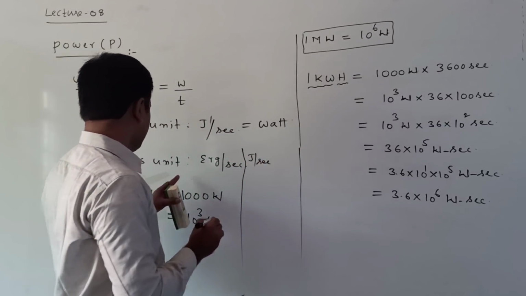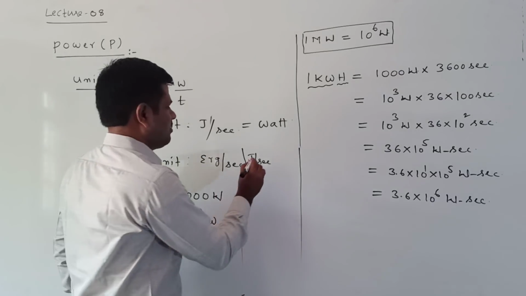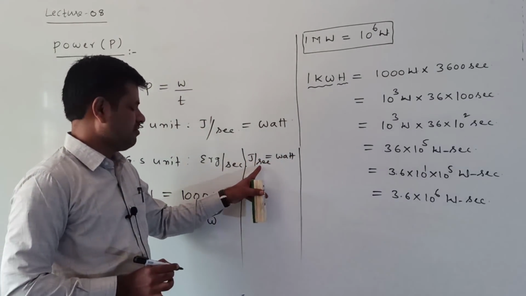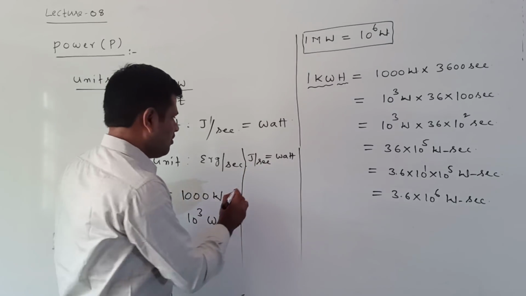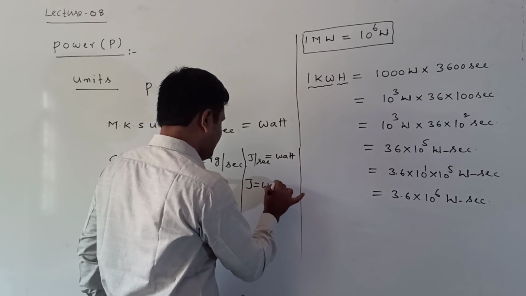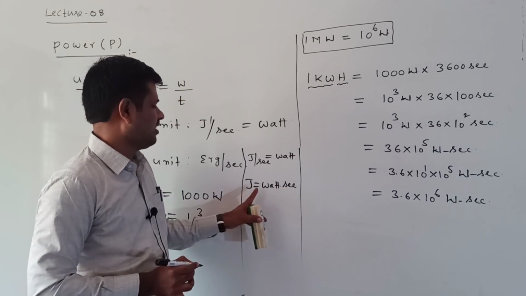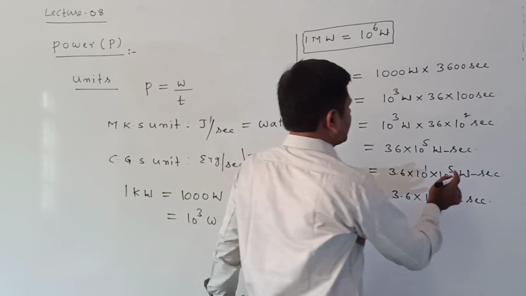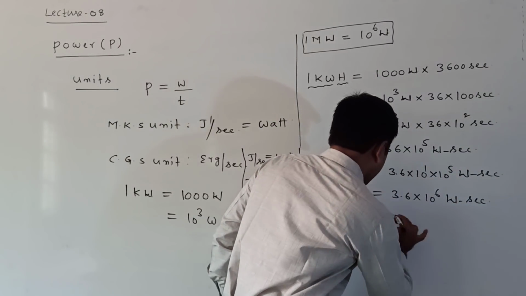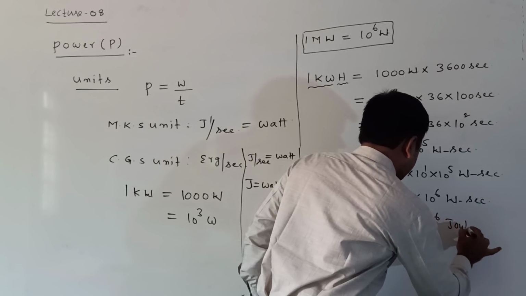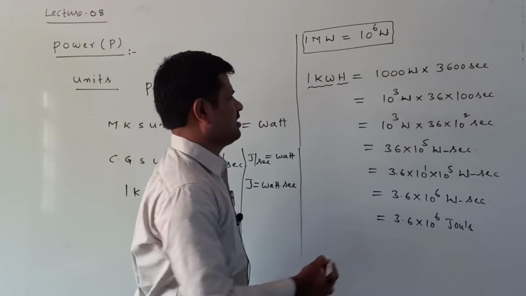Joule per second is equal to watt. Joule per second means joule by second. So 1 joule is equal to watt into second. So watt into second, what we are getting here is joule. So watt into second I am writing here, this can be written as 3.6 into 10 power of 6. What we are getting here is joules.